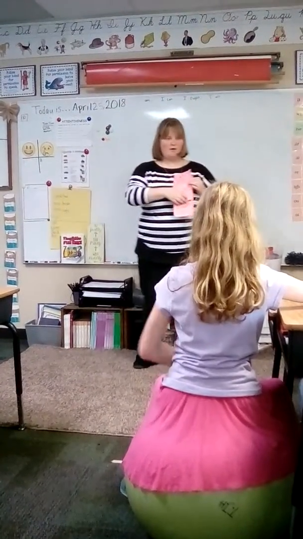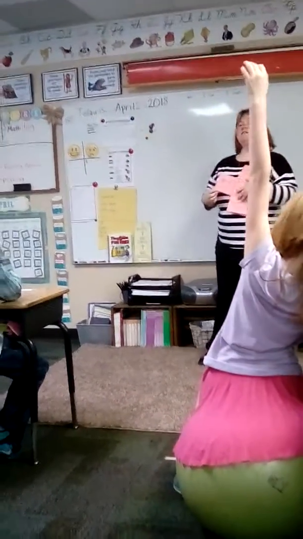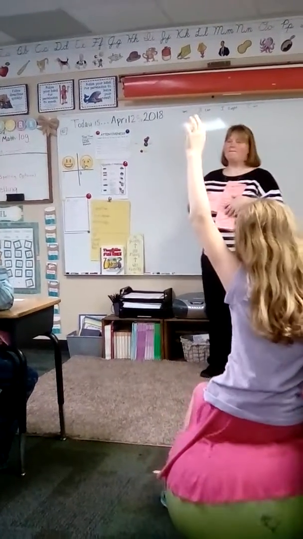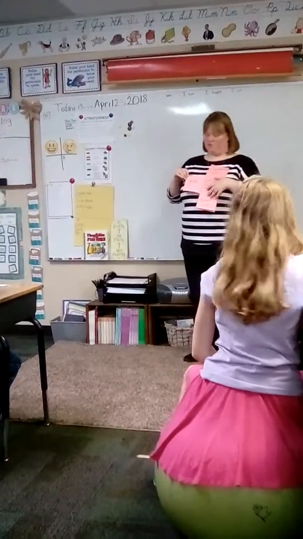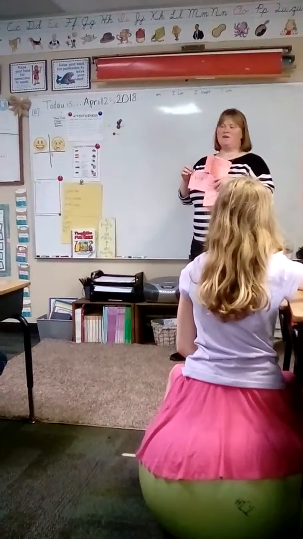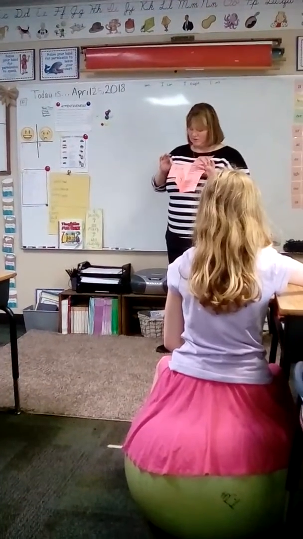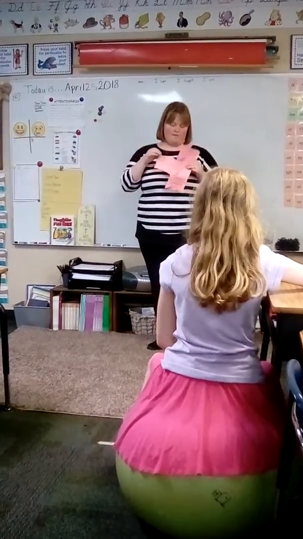Who remembers what parallel lines were? Maggie? They are like lines that never break apart from each other, but they don't touch each other. Yes, you're right. They're right beside each other. They never touch each other. They keep going on in the same direction, but they're running beside each other like a railroad track, okay?